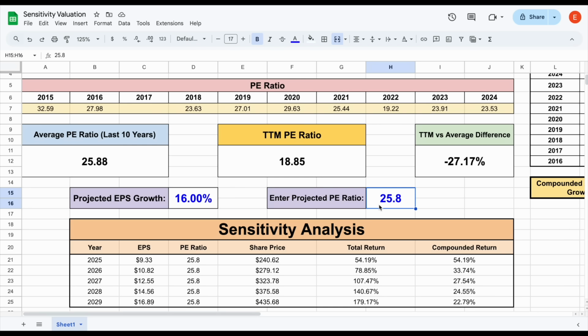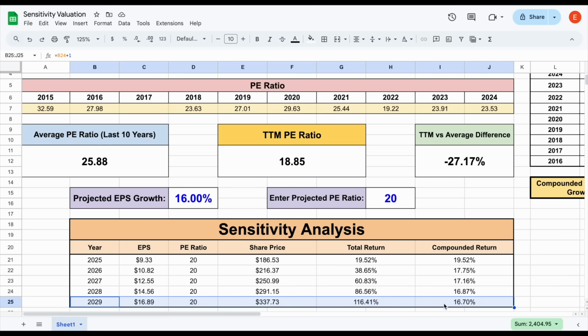Now, I don't like to be overly optimistic, so I don't want to assume that the PE ratio of Google is going to jump all the way back up to 25.8 over the next few years, but I do think it'll get higher than it has been in the trailing 12 months. So let's just assume it jumps back up to about 20. What we can still see is over the next few years, you could get a compounded annual return of 16.7% and more than double your investment in just a 5-year time period. And this is what I want people to understand. Google is projected to grow earnings at such a high rate that even if investors aren't willing to pay as much for Google stock as they have been over the last decade, you can still get very favorable returns over a 4 to 5 year time period.